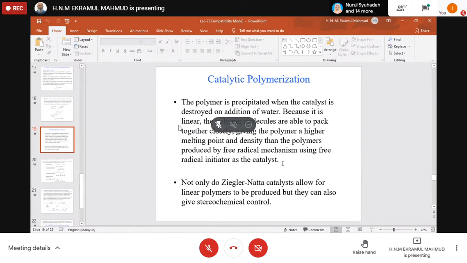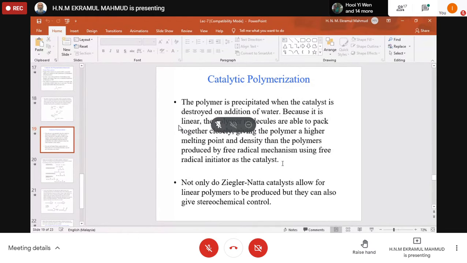In the garbage room, you will find this very robust container made of high density polyethylene. Both are from the ethylene monomer, but with different nature and different structures, and thereby they have different properties, right?